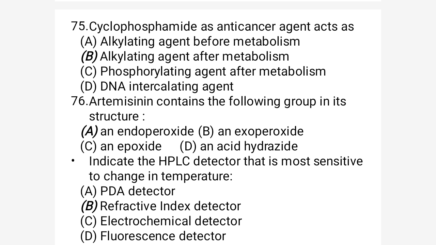Cyclophosphamide has a 6 membered cyclic ring in which oxygen, phosphorus, and nitrogen are there simultaneously.